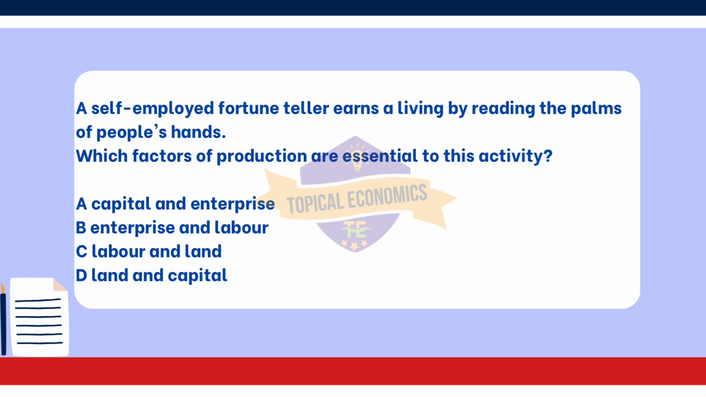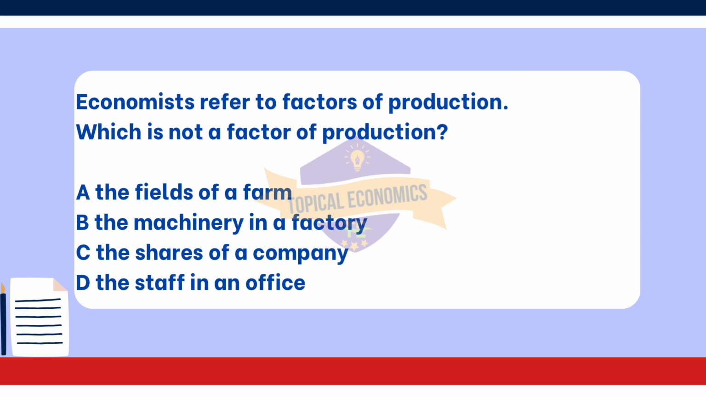Lastly, option D, land and capital. Asterisk, this option also incorrectly includes land and capital. Neither is essential for the fortune teller's service, as the main components are their skills and effort, labor, and their entrepreneurial initiative, enterprise. Proceeding with 26th question.